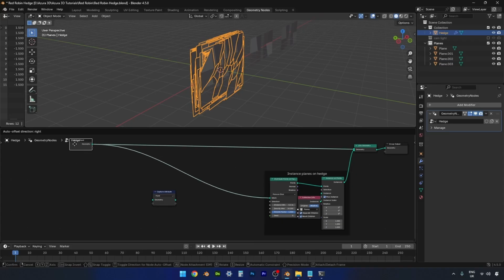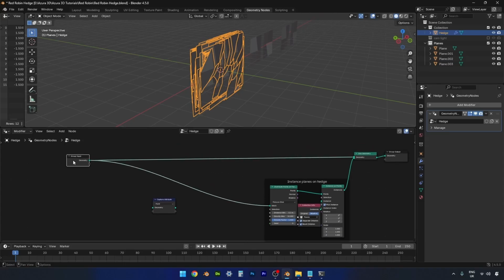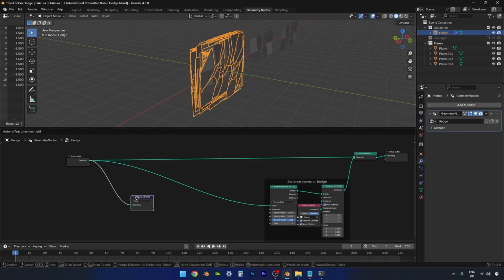Move the group input and plug this into here. What this capture attribute node is going to do, it's going to take our hedge base mesh and tell us which way the normals are facing. So then we can pass that information on to this and it can use it to rotate it properly.